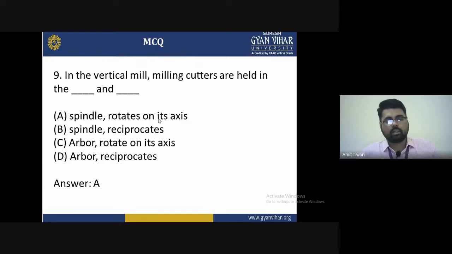Ninth question, second last: in the vertical mill, milling cutters are held in dash and dash. Options are A, spindle rotates on its axis, B, spindle reciprocates, C, arbor rotates on its axis, and D, arbor reciprocates. The correct answer is A, the spindle rotates on its axis.